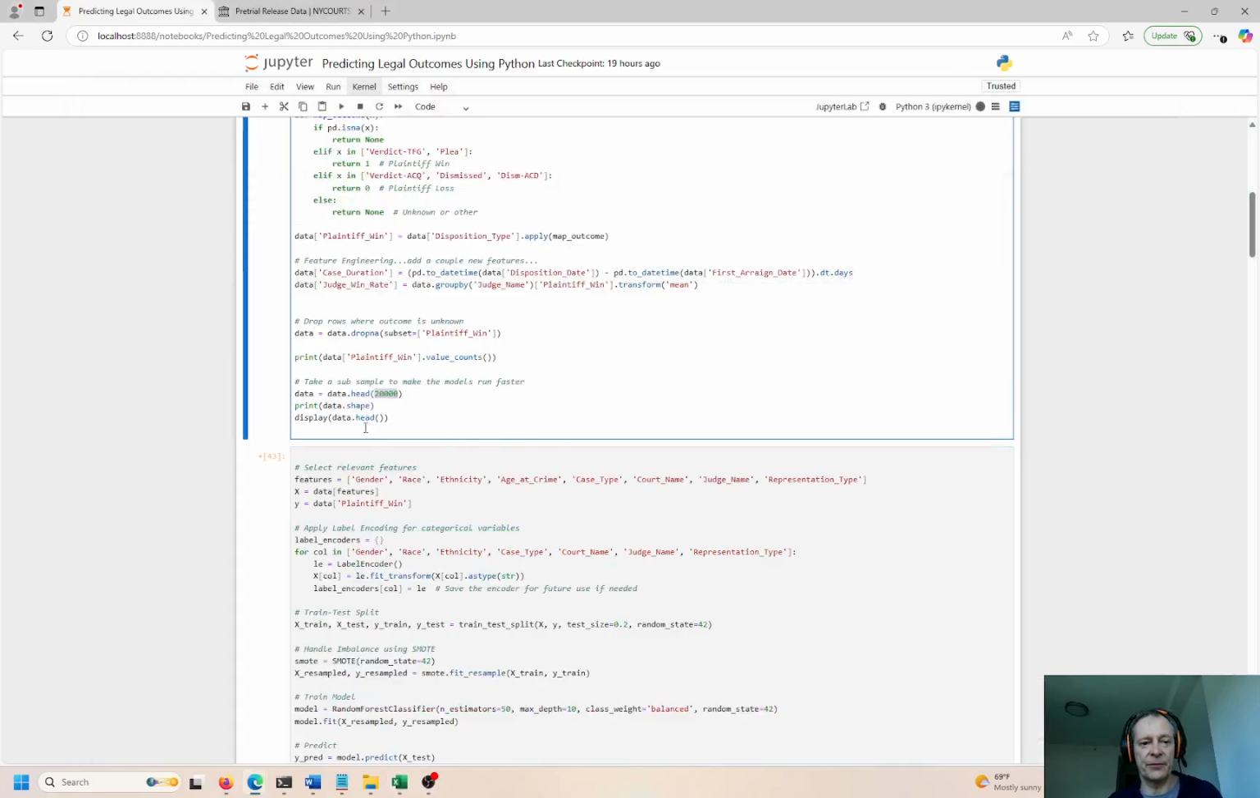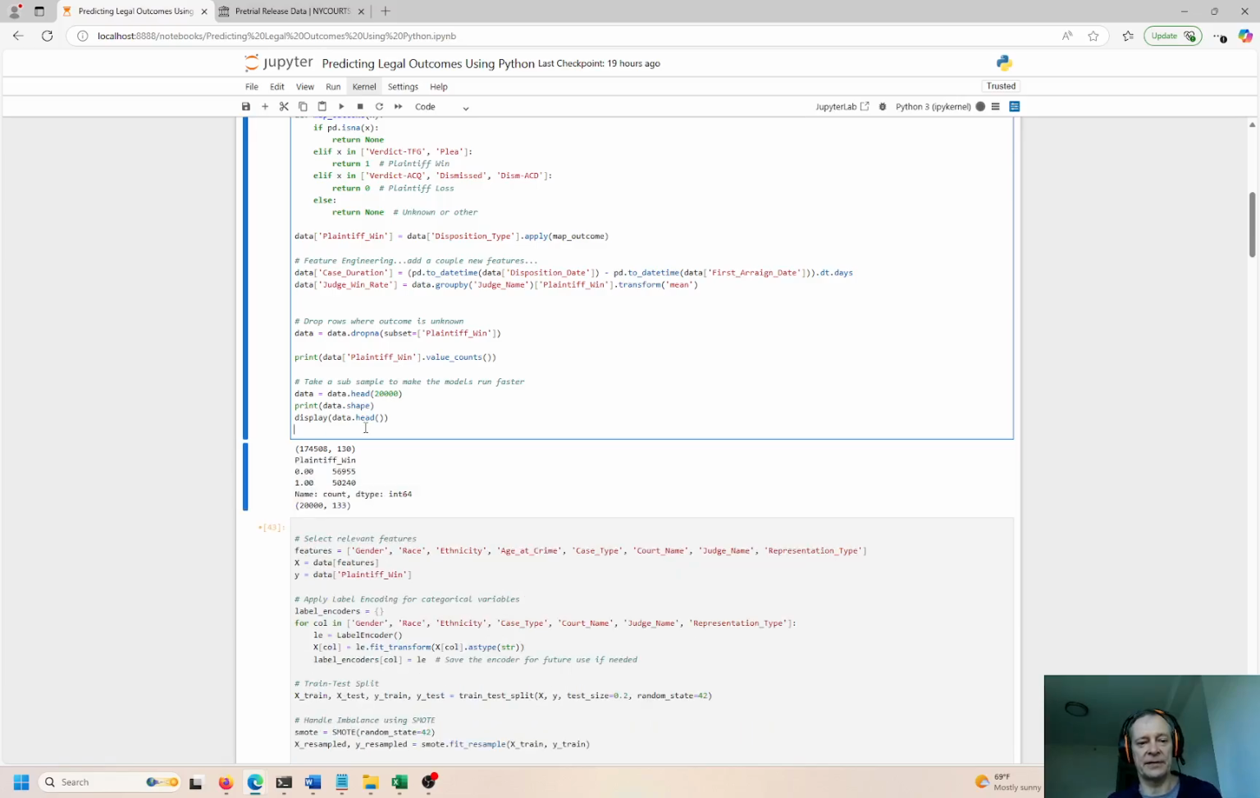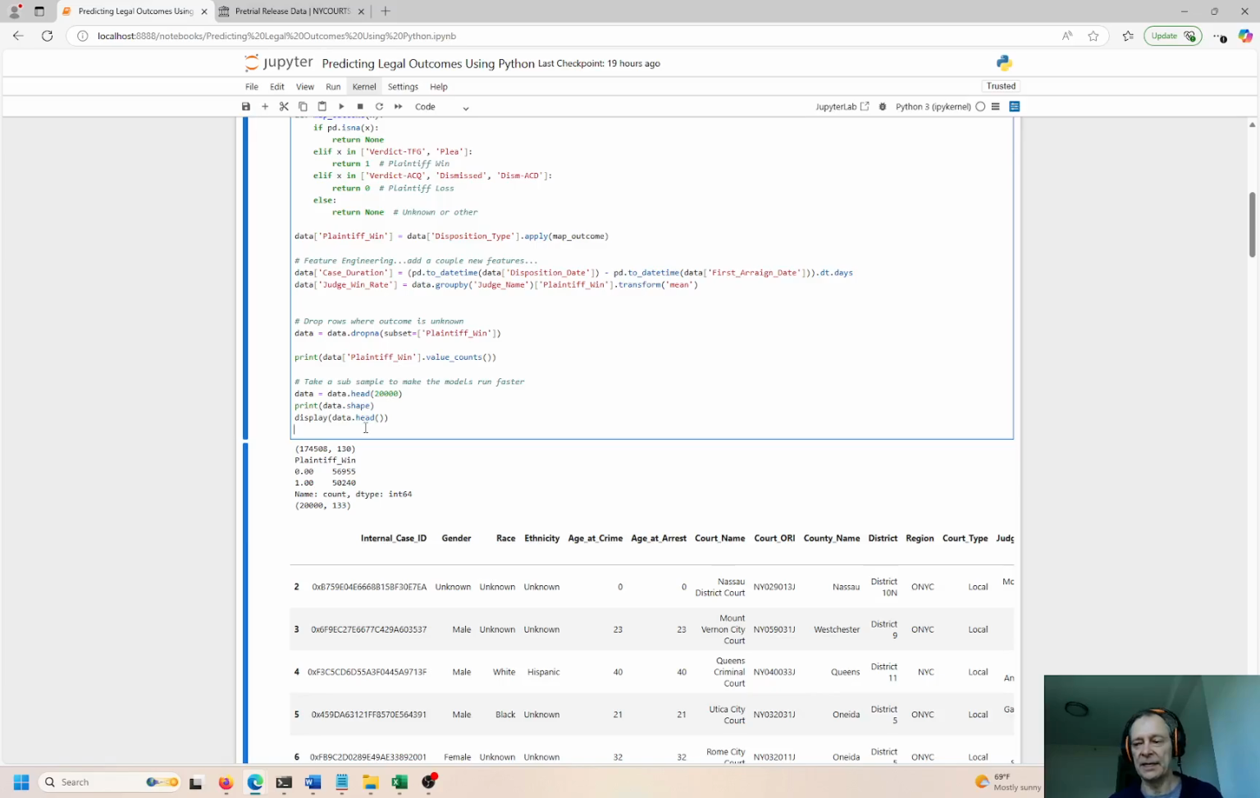I tested the model before I started the recording, and it actually takes quite a long time to run this. I don't want to suck up hours of time to train and test the model and predict the outcome. I'm going to use 20,000 records. And the data is pretty normally distributed, so it's representative of the entire population. If you take a subset of the population, it should represent the entire population pretty accurately.